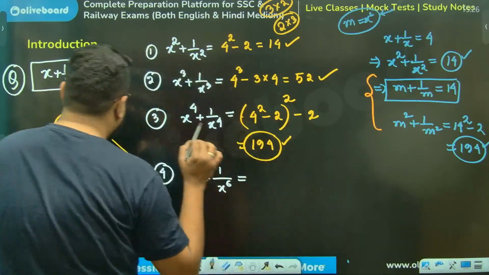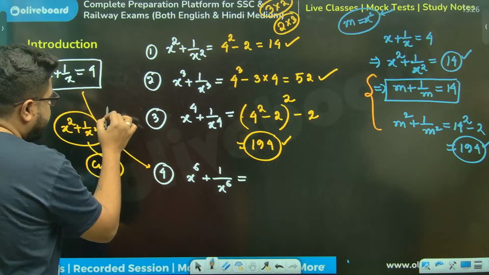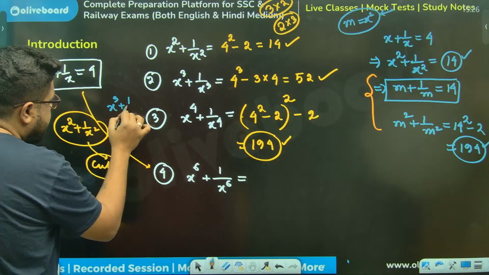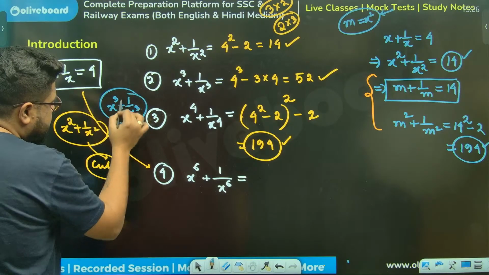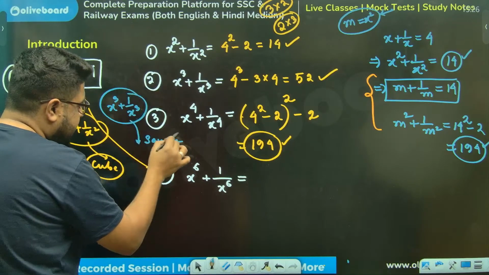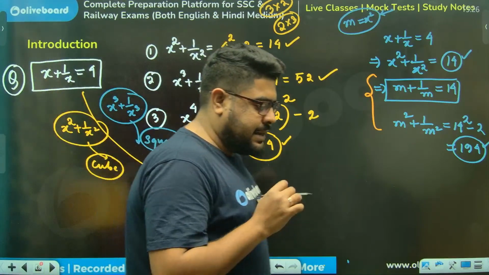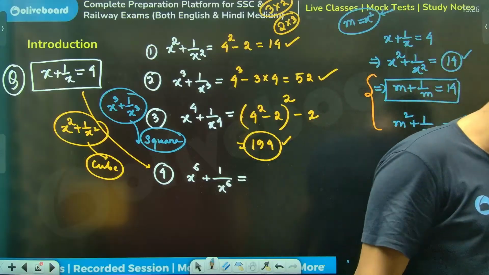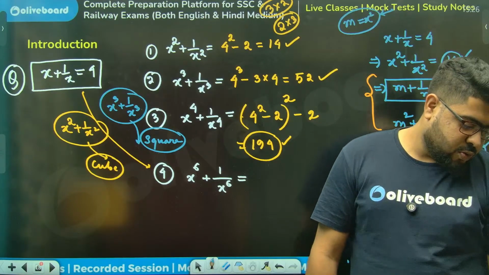Another way, I can figure out x cube plus 1 by x cube from here, then do the square of it. Can I see this? No.